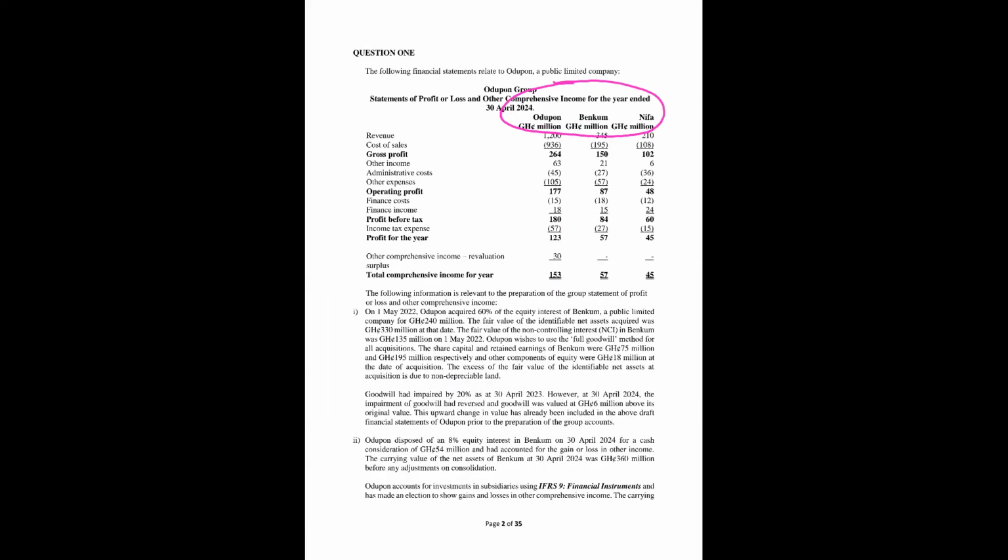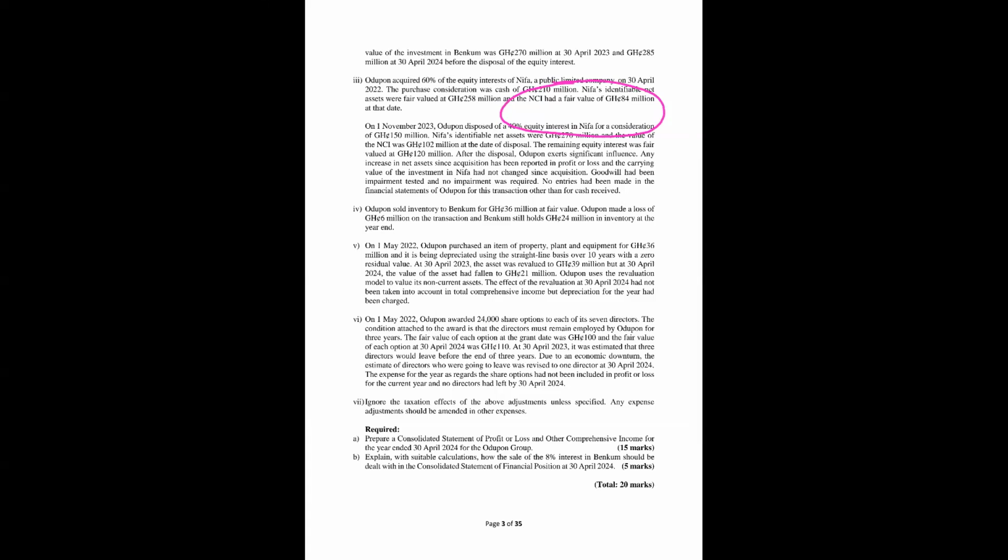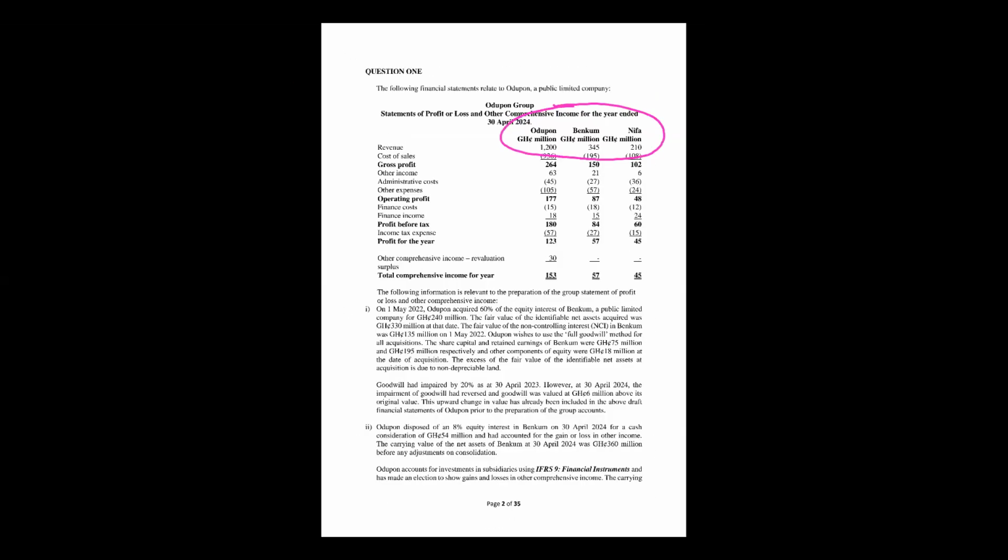Okay, so let's do it this way. There are three, right? It means that I only compare the standard. One of these three is a subsidiary. The name here is Odupon, so this is the parent. This might be a subsidiary. This might be an associate. Or this might be a sub-subsidiary. Between it being a sub-subsidiary and an associate, one of them will work. If it's an associate, I'll quickly know how to deal with this NIFA. If it's a sub-subsidiary, I'll treat it like a subsidiary. So I'm not even reading through.